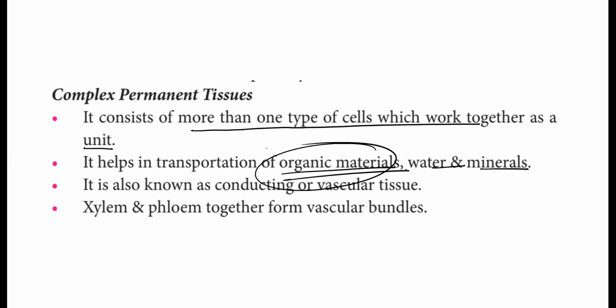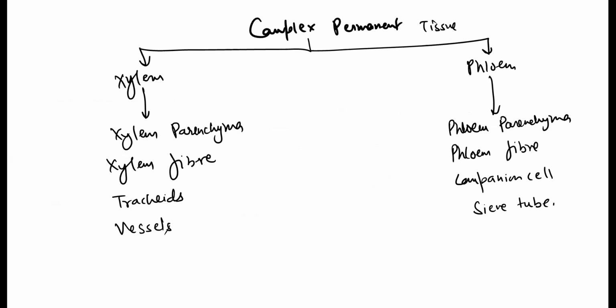Why are you... Okay. So what's the main function of complex permanent tissue? The main function of complex permanent tissue is just to transfer something, either water, minerals, or some food that is being prepared. Water and minerals are transferred by the xylem tissue, and the phloem tissue is going to transfer the food substances. Okay. So let's talk about this one.